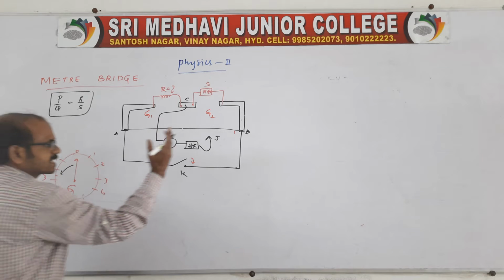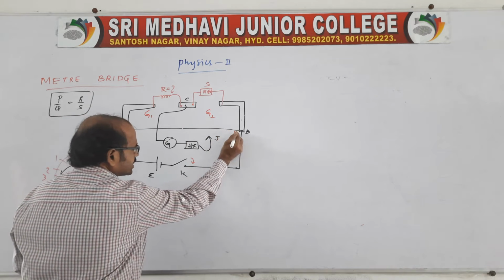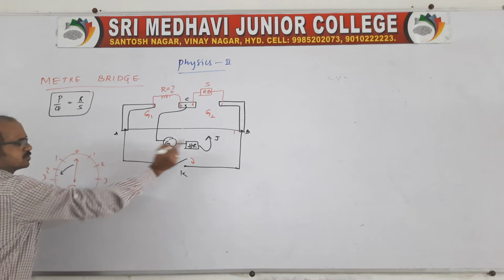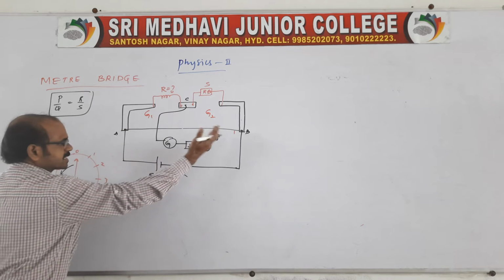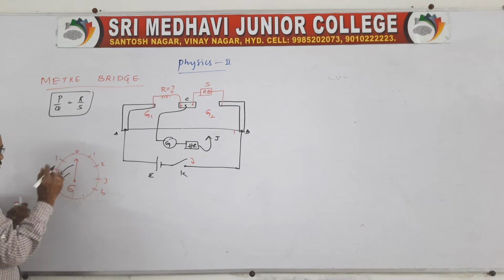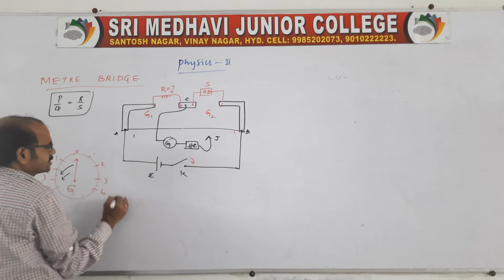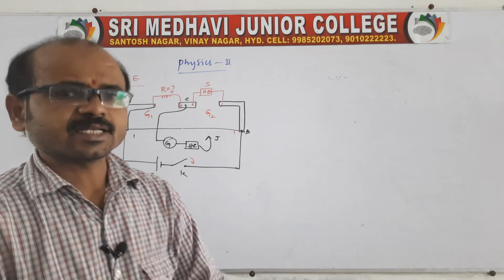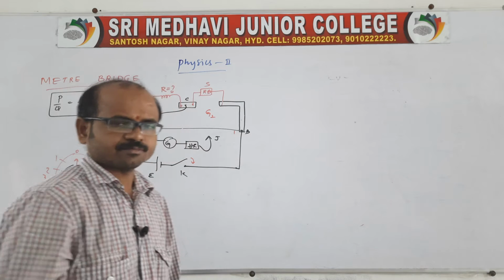When the jockey is pressed at the right, the galvanometer shows opposite to the jockey. Then only are the connections correct, otherwise the connections are wrong.